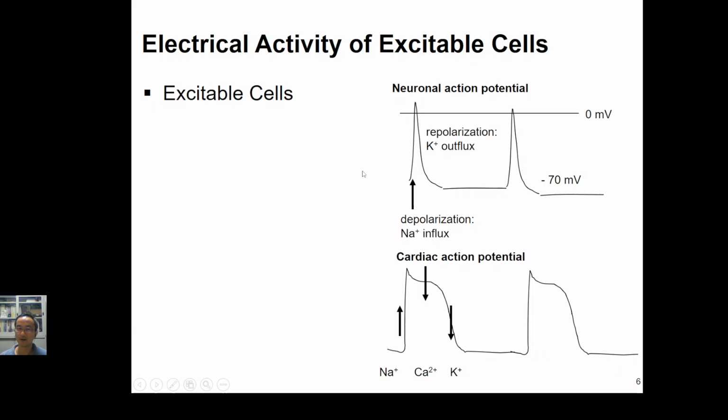So inside has high potential, outside has low potential. The voltage will increase from negative 70 millivolts up to positive 30 millivolts because of the movement of sodium ions from outside the cell membrane into the inside.